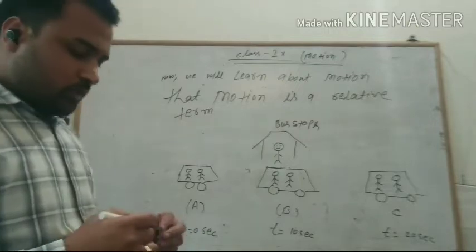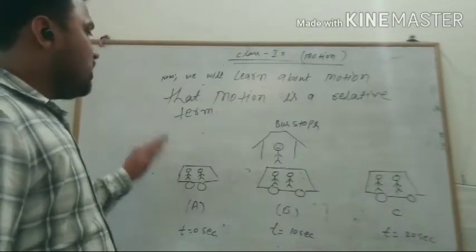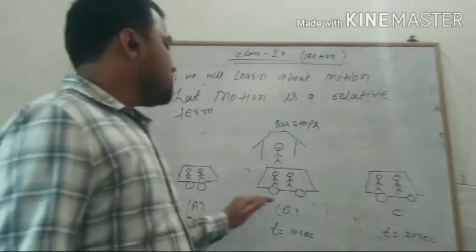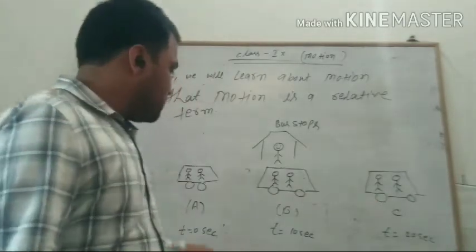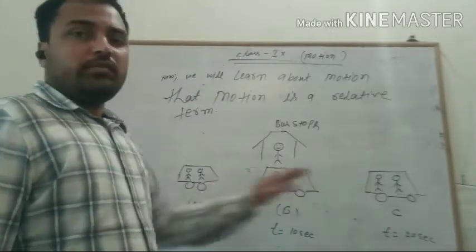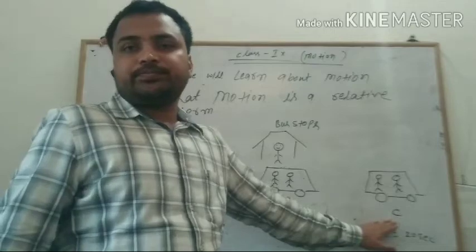Now, if we see this bus, it will be moving continuously from point A to point C with respect to time, that means this bus is in motion from point A to point C.